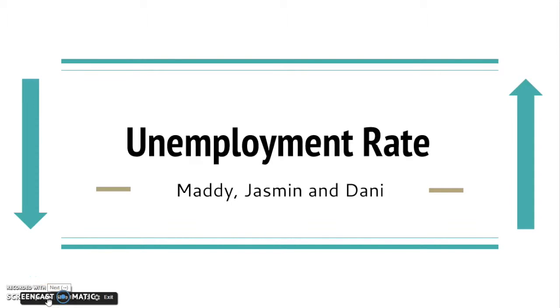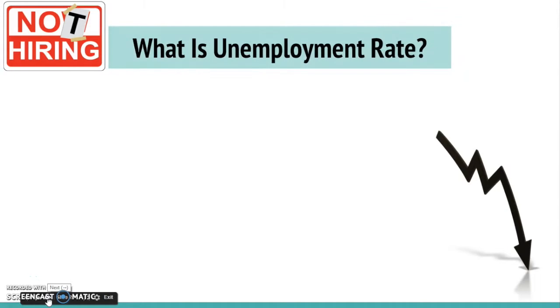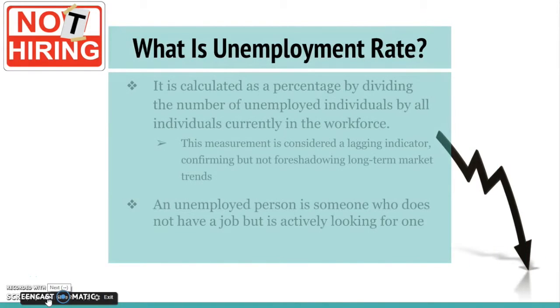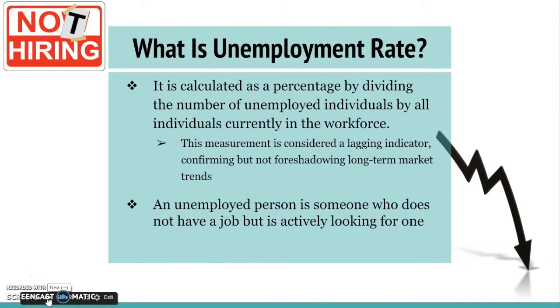So for our summative, we are focusing on unemployment rate. So what is unemployment rate? Well, many understand intuitively that being unemployed means not having an occupation, and that unemployment occurs when people are without work and actively seeking to find a job. It is calculated as a percent by dividing the number of unemployed individuals by all individuals currently in the workforce.